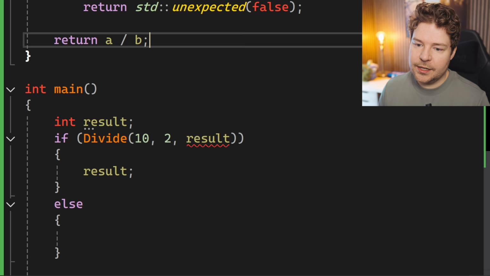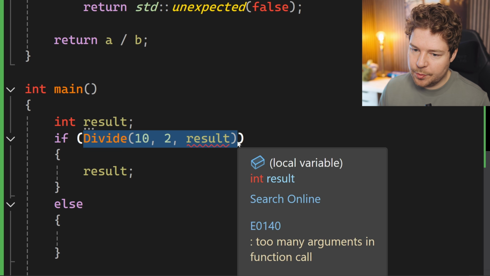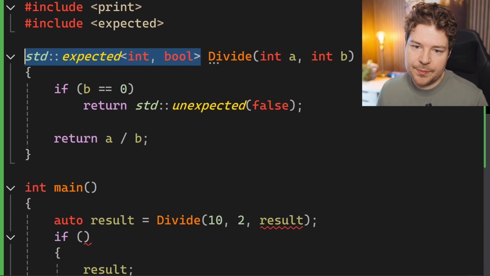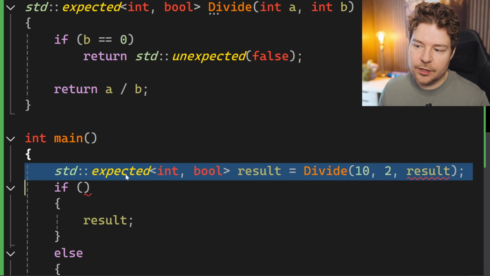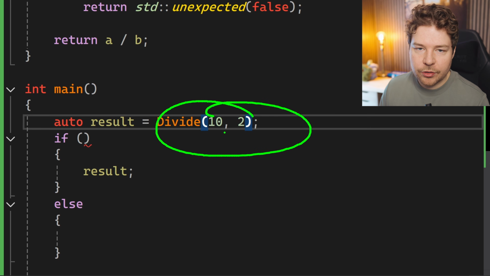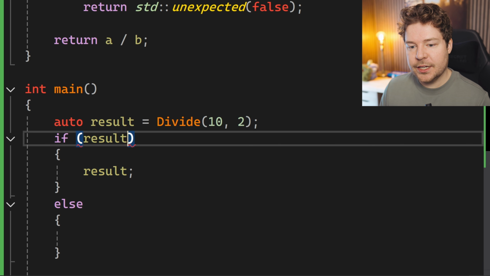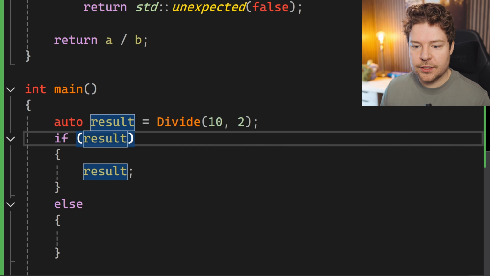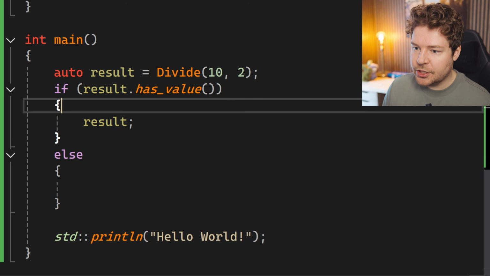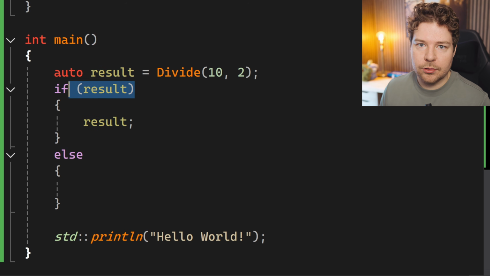So then over here in the calling code, this changes a little bit. You store the result up here, usually as an auto object. The type is this, but because this is kind of long, usually we would just use auto. This is gone, which is great. Keeps our function really clean looking. And then we can simply check to see if the result is valid or not, if we have a result. There is also a has value function, but that is what this operator bool does for us.